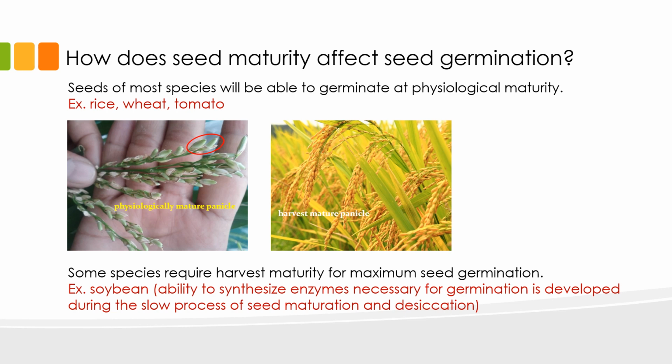These panels show the physical difference between a physiologically mature and a harvest mature rice grain. On the left, you can see the grains and seed coat of a physiologically mature rice. You can see that they are still green. In contrast, the harvest mature seeds, pictured on the right, have a beautiful golden seed coat. The green color of the grain and seed coat in this physiologically mature panicle is an indication that they are not yet fully mature and that they have not undergone the process of drying, which is a key step in seed development. Despite the green color, the seeds are fully filled and will be able to germinate under favorable conditions.